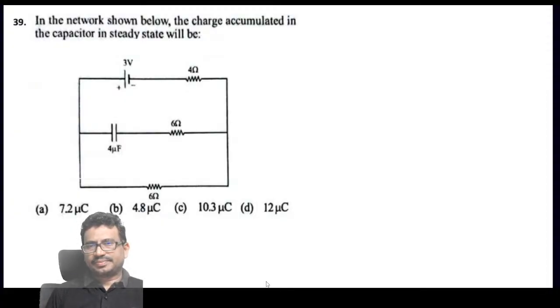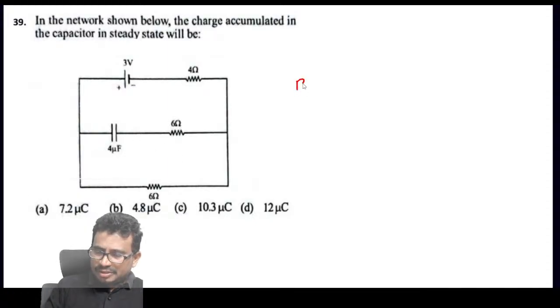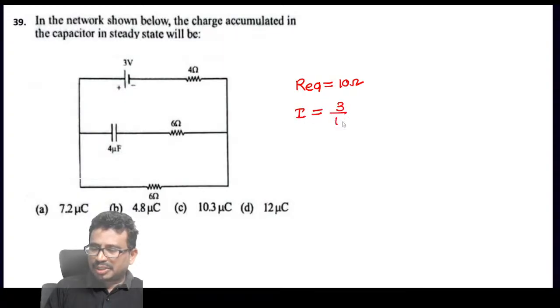This capacitor is an open circuit, so then the equivalent resistance will be equal to 10 ohms, and this current will be 3 by 10, which is equal to 0.3 amperes.